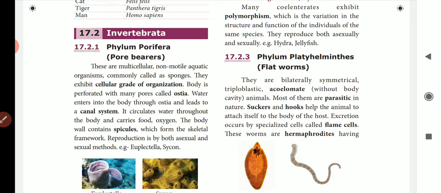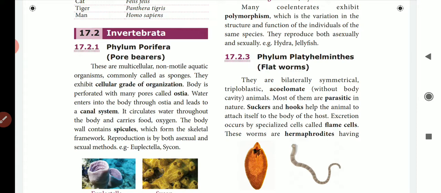These are multicellular, that is, they are fully made of cells. They are commonly called sponges. They are mostly marine, aquatic organisms. They possess the cellular level of organization since their body is made up fully of cells. That is, they do not develop into tissues or any organ or organ system.